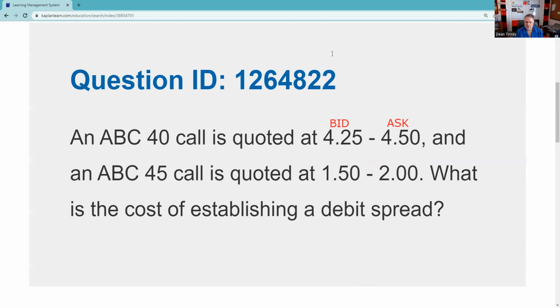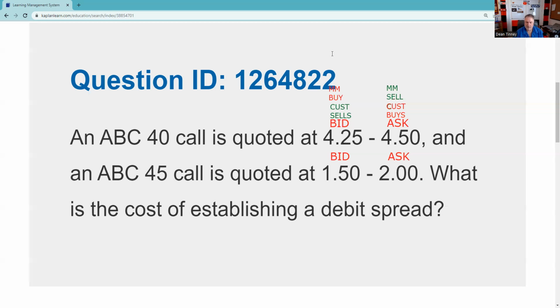The first thing we're testing you on is, do you understand the bid and the ask and whose perspective it's from? Market makers buy at the bid, they sell at the ask. I think a good way to remember it is the customer will always sell at the low price and buy at the high price. Again, it's not a lecture. I'm not going to go into car dealers and analogies for you. You can review the lecture on that. But anyway, that's the first thing we have to handle.